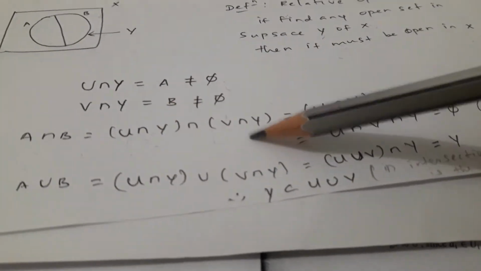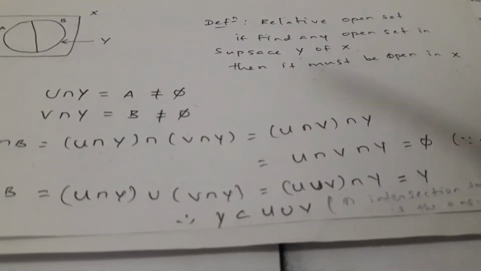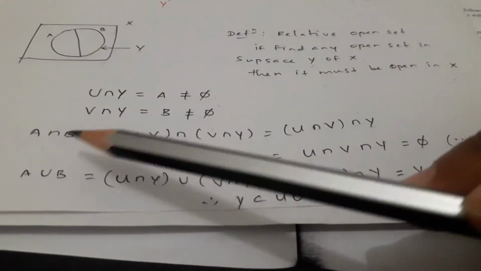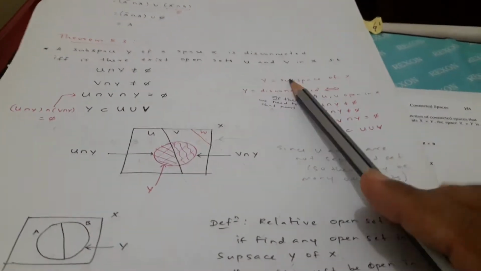If you find A intersection B, substituting A and B, that is U intersection Y, intersection V intersection Y. Using the distributive law it can be written as U intersection V, intersection Y. Both are the same operator, therefore we can write U intersection V intersection Y. That is because A intersection B is empty, since Y is disconnected, therefore this is also empty.